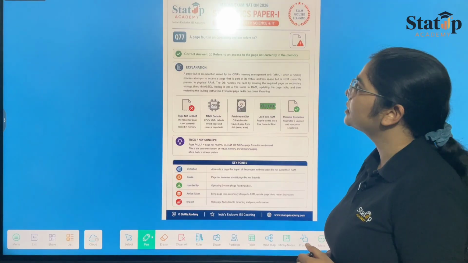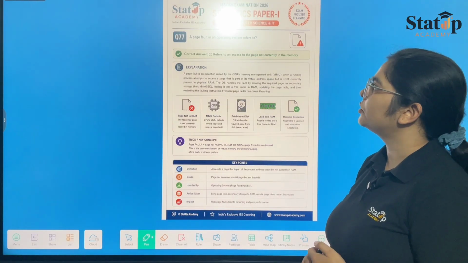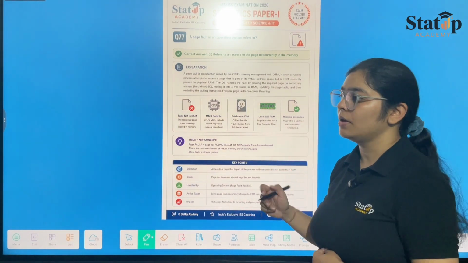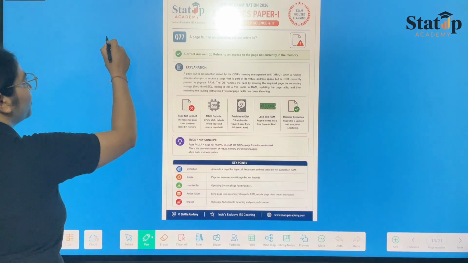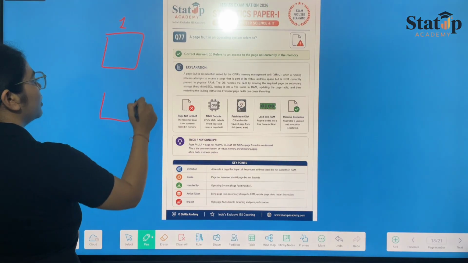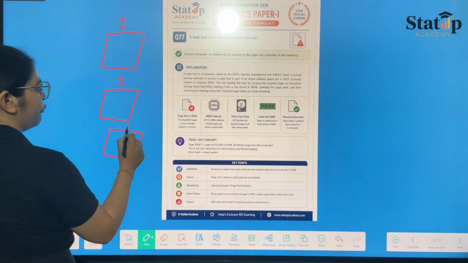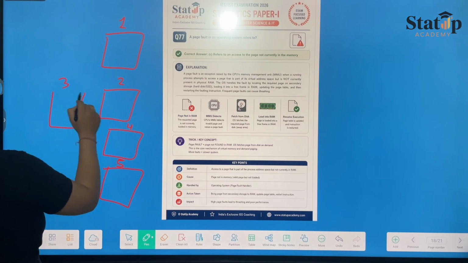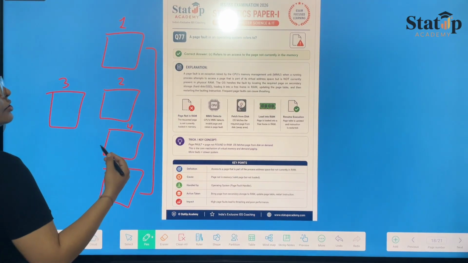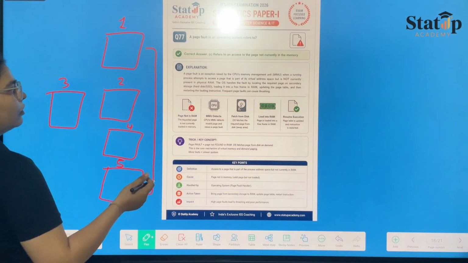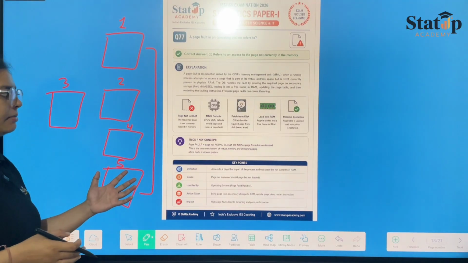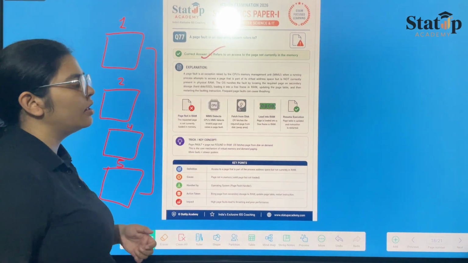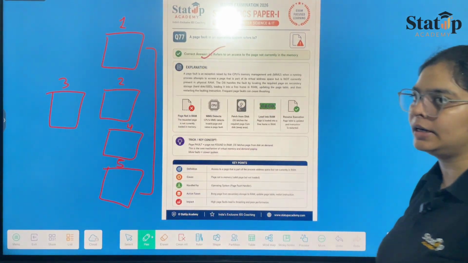Question number 77 is, a page fault in an operating system refers to. What is a page fault? A page fault refers to an access to a page not currently in the memory. Suppose I have taken 4 pages, page 1, 2, 4, and 5. And we have to find page 3, but page 3 is not available in all these 4. So this is known as a page fault, when the page is not currently available in the memory and we are looking for it. So option C is your correct answer. Refers to access to a page that is not currently available in the memory.